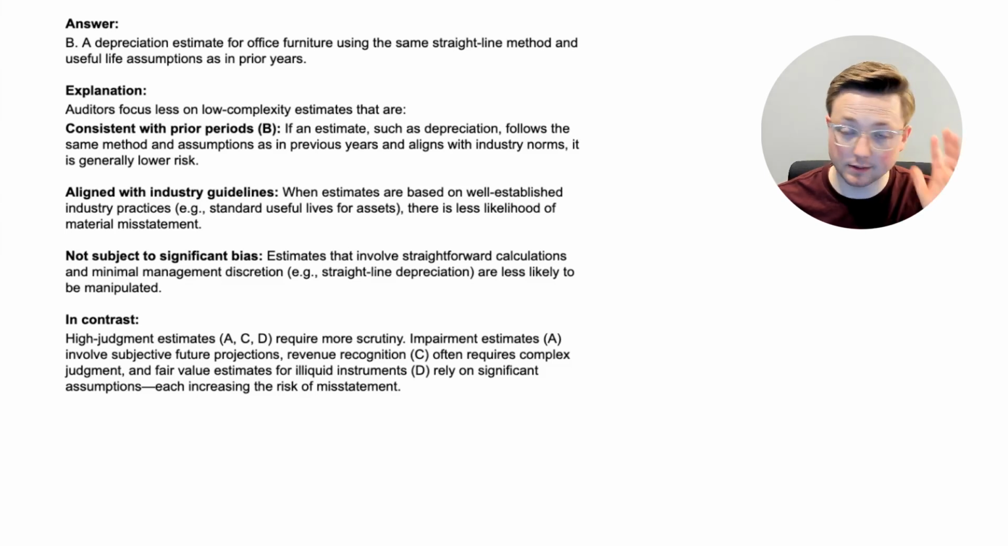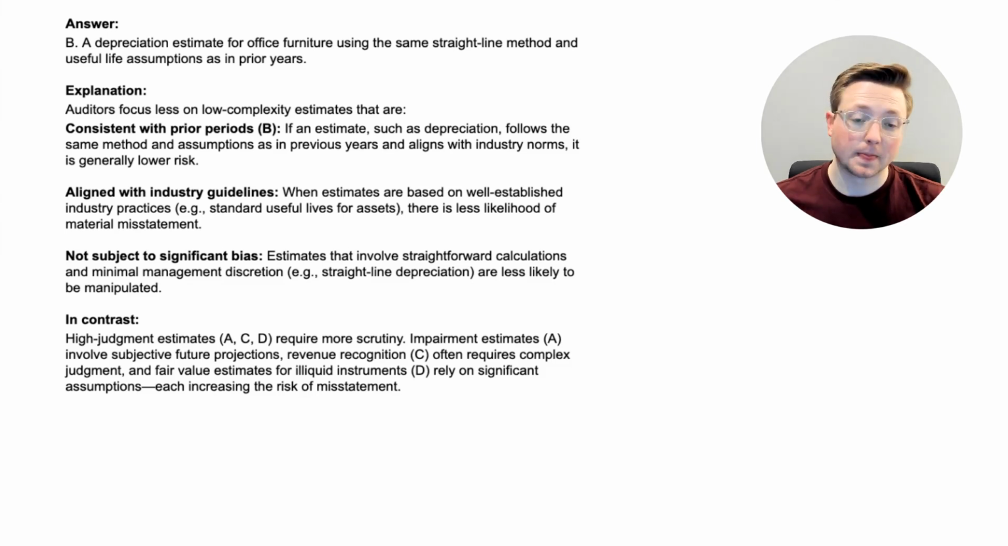In contrast, and again, this is based on what we learned in the previous question, high judgment estimates, and that was options A, C, and D, require more scrutiny. Impairment estimates, and that was option A, involve subjective future projections. Revenue recognition, and that was option C, often requires complex judgment. And fair value estimates for illiquid instruments, and that was option D, rely on significant assumptions, each increasing the risk of material misstatement.